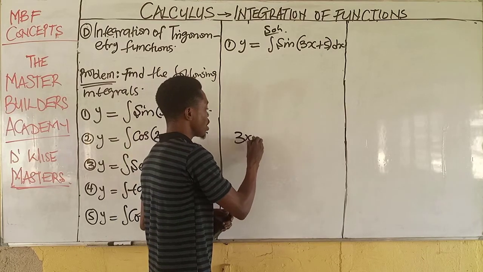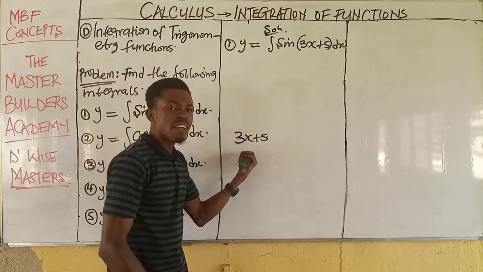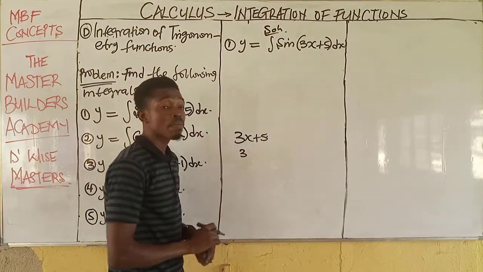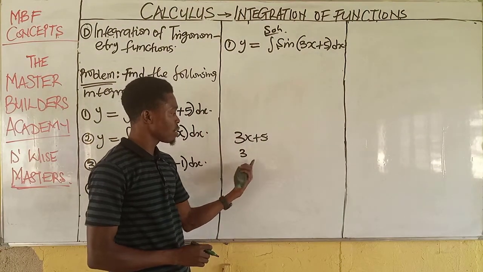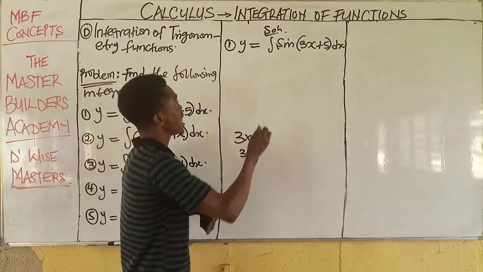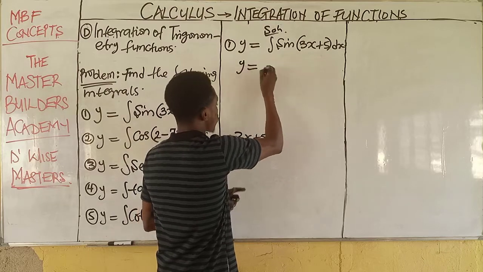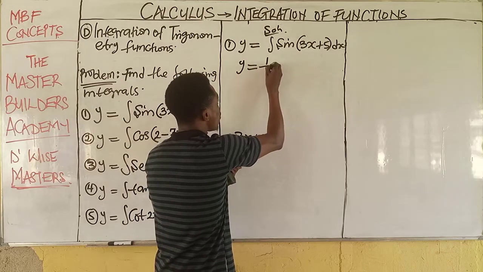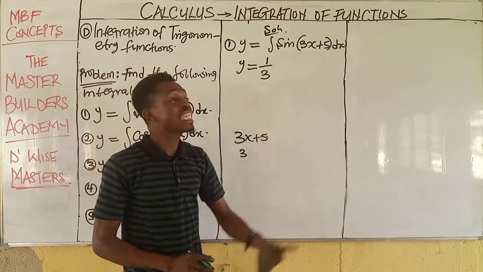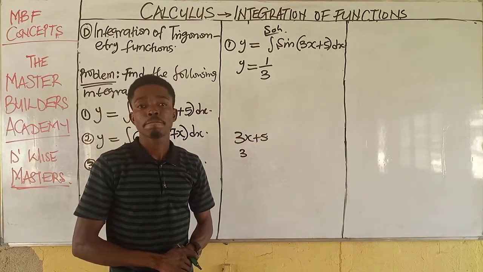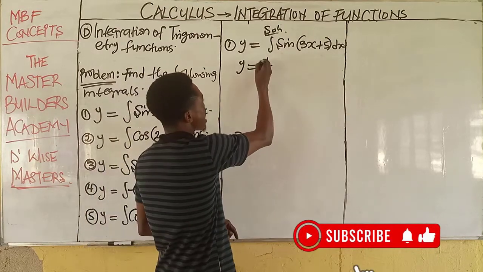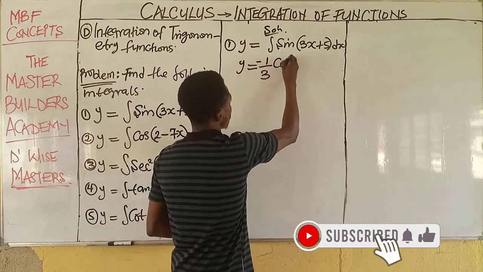So now, if this is understood, all I need to do here is to bring out the angle, which is 3x + 5. When I differentiate 3x + 5, I will have 3. When you differentiate 3x, you have 3. When you differentiate 5 with respect to x, that gives you 0. And this gives us y is equal to 1 over whatever you have, 3, times the integral of sine. When you integrate sine x, you have negative cos x.